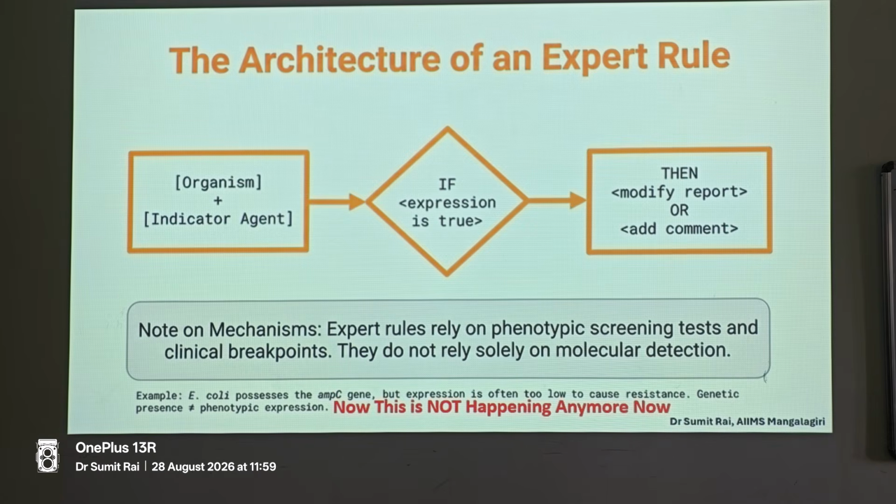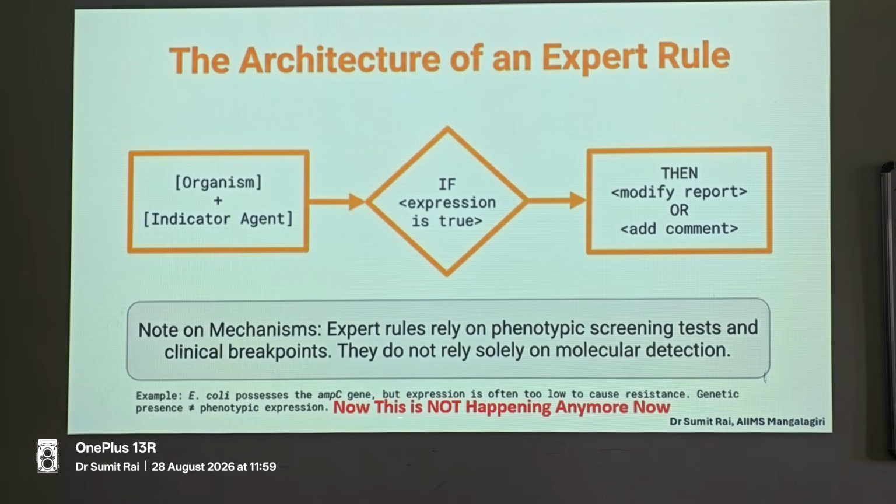So we have the organism plus the agent. The expression, is it true? Now we know that E. coli possesses the AmpC gene. This is something we were discussing yesterday with my co-faculty, that E. coli does have an AmpC gene, but it does not have the inducer mechanism. This is what is known from the Western literature. But what do we see in our labs? They are all confirmed E. coli, and they're showing beautiful induction with imipenem. So there is an inducing mechanism.